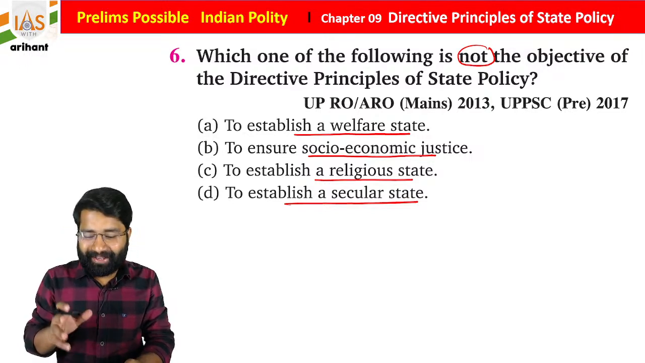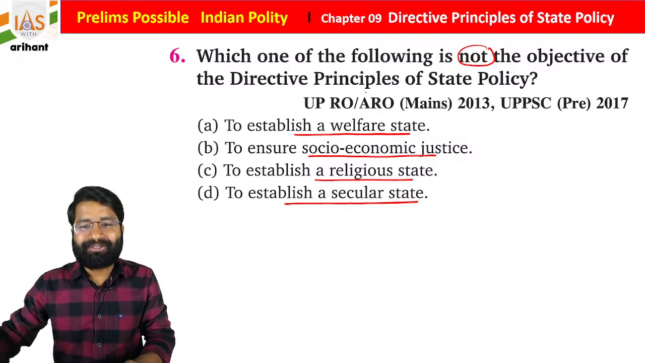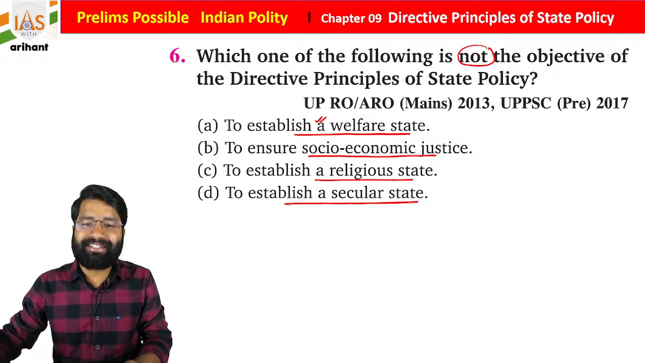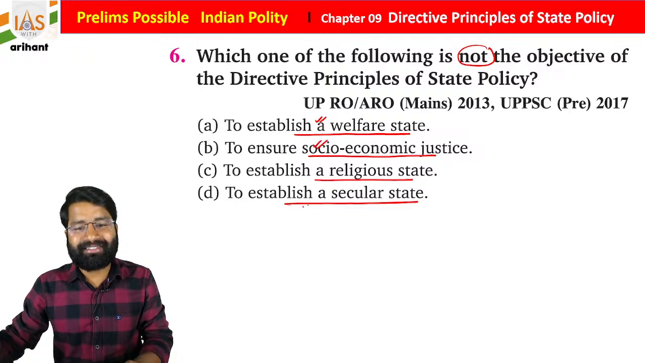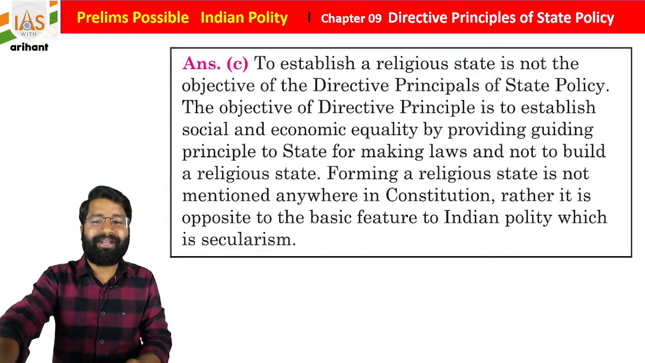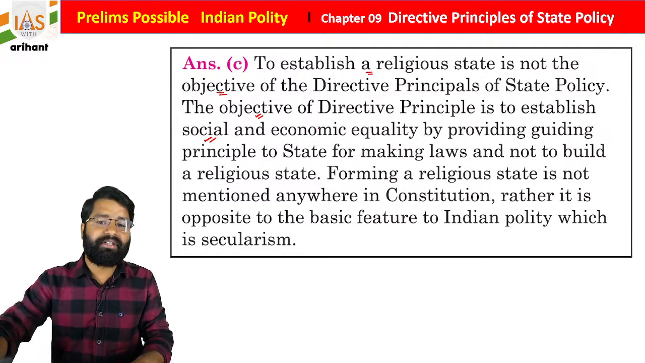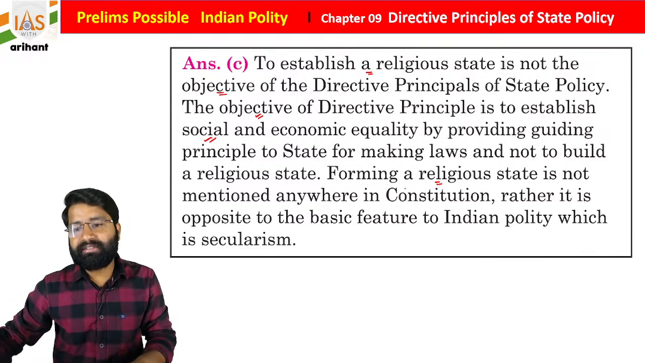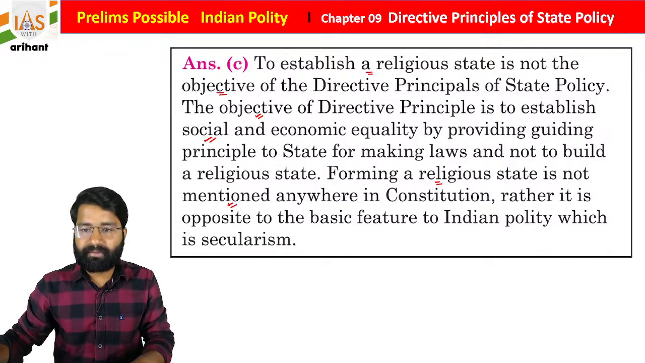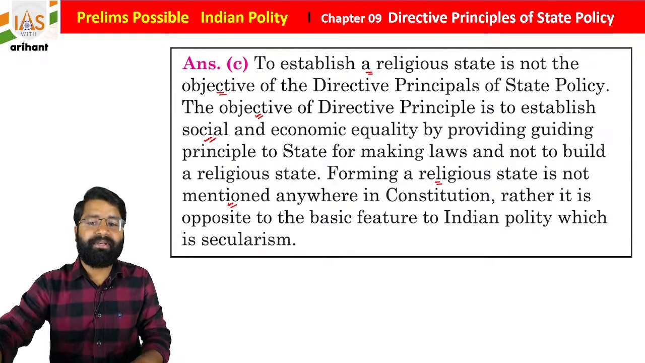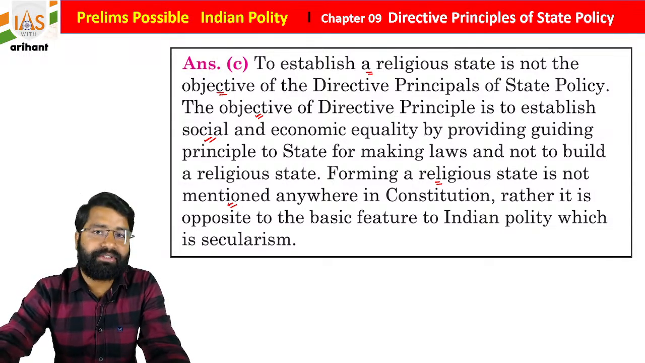Read it. Okay, and once you see, these questions are very easy. Yes, it is mentioning the welfare state, it is mentioning socio-economic justice, it is mentioning the secular state, but it doesn't want to create a religious state, students. So to establish a religious state is not the objective of the DPSP. The objective of the DPSP is to establish socio-economic equality by providing guiding principles to the state in making law, and not to build a religious state. Forming a religious state is not mentioned anywhere in the Constitution. Rather, it is opposite to the basic feature of Indian polity, which is secularism, students.